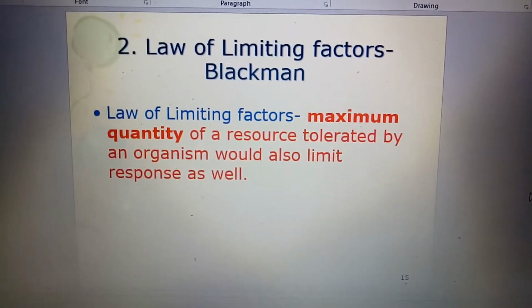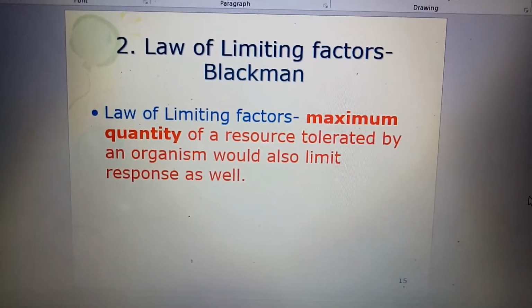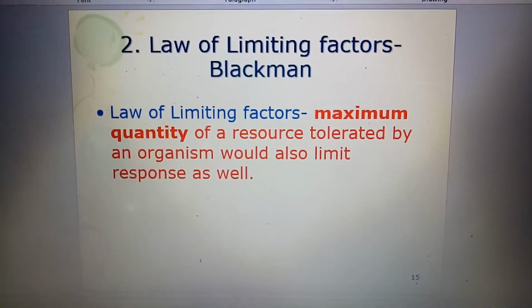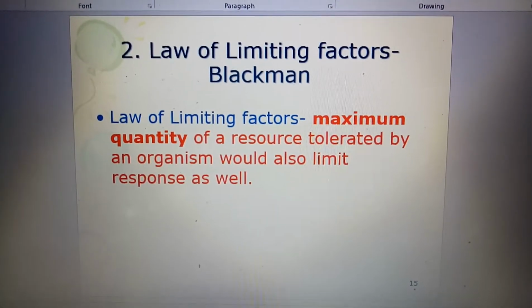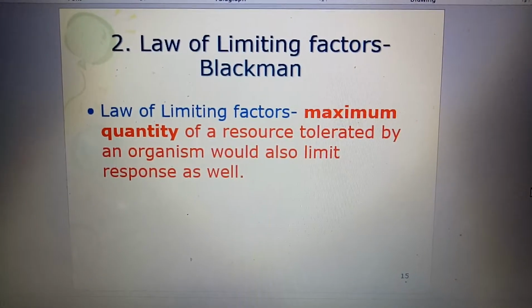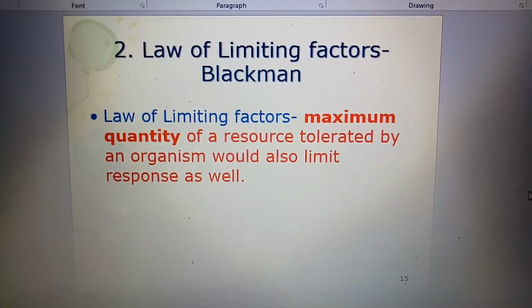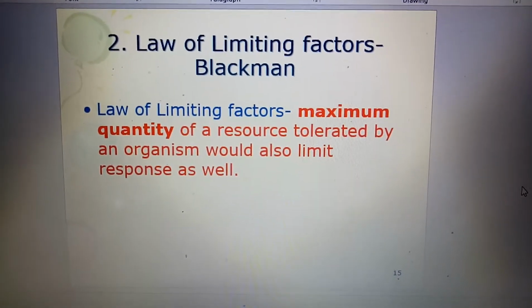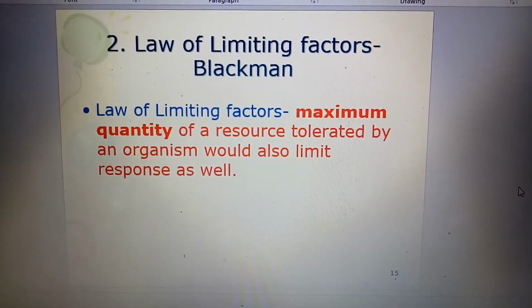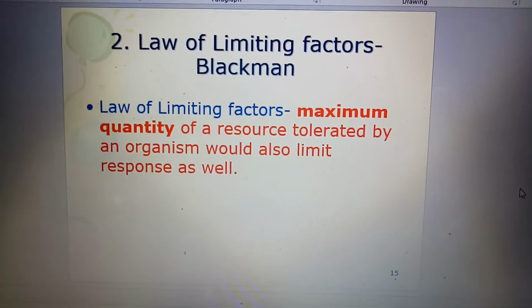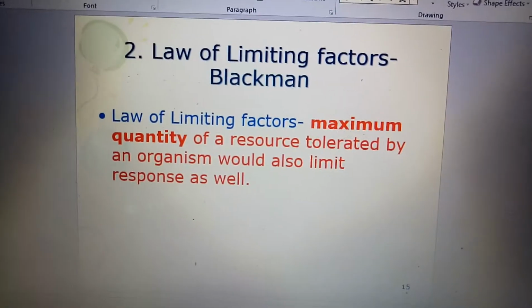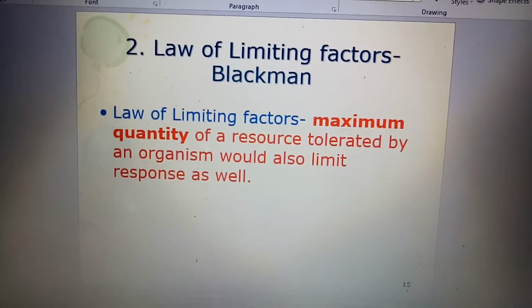Law number 2 is called the law of limiting factors by Blackman. This law states that the maximum quantity of a resource tolerated by an organism will also limit its response.